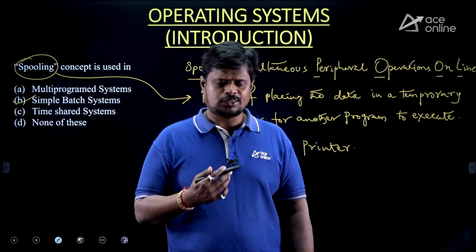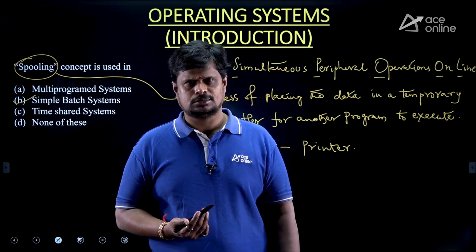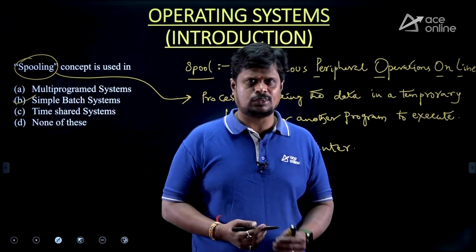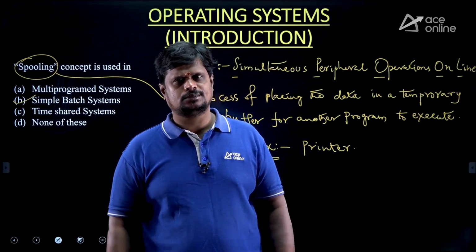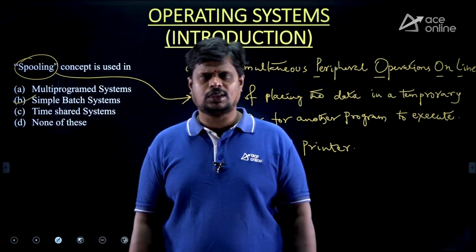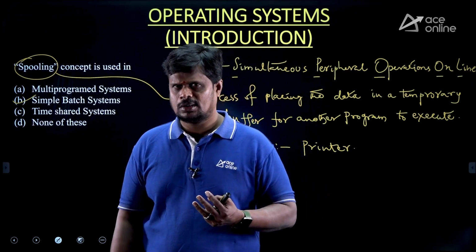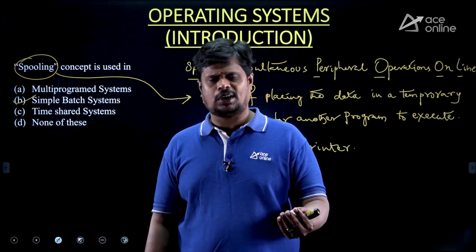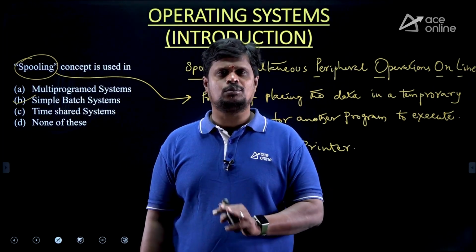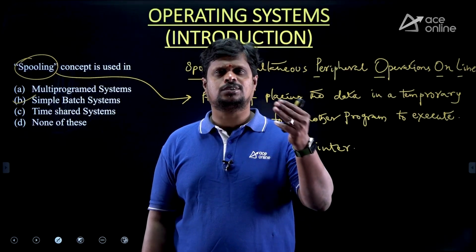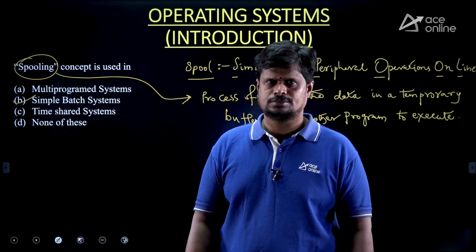So after complete execution of one process, only then can the next process execution start. That is why if a process has 10 units of execution, 5 units with the CPU and 5 units with the IO, the entire 10 units must be completed, then only the next process execution can be started. That is your batch system.